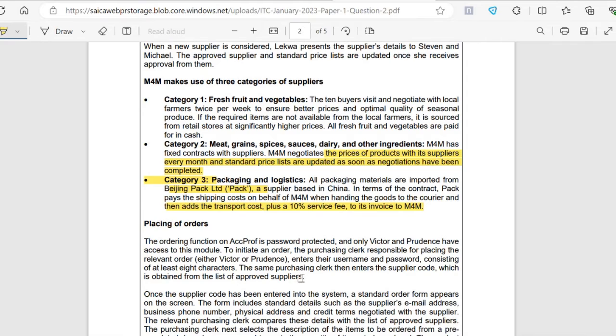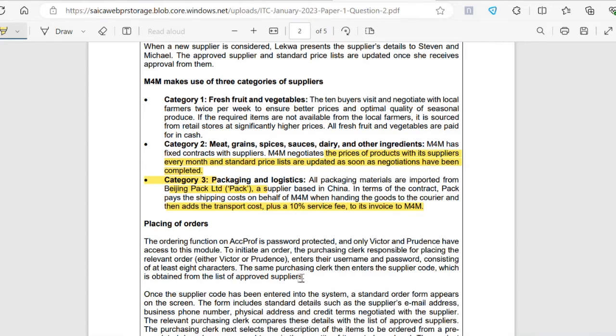Then we move on to the point where they say that PAC pays the shipping costs on behalf of M4M when handing the goods to the courier, and then adds the transport cost plus a 10% service fee. So now the transport cost is added to the supplier, which is different, right? We don't expect the transport cost to be added to the supplier. Usually there'll be a third party that will transport the goods.